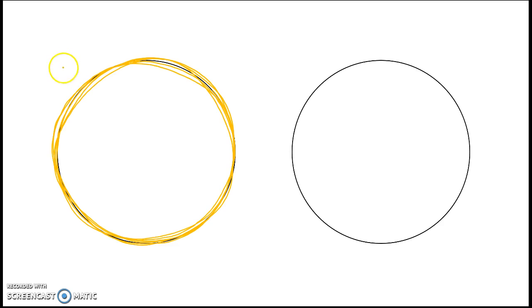So write it around the circle with me. Circumference. C-I-R-C-U-M-F-E-R-E-N-C-E. So the circumference is like the crust of our pizza.